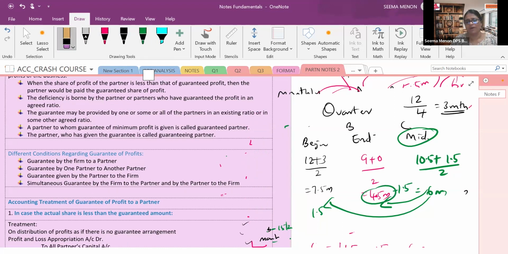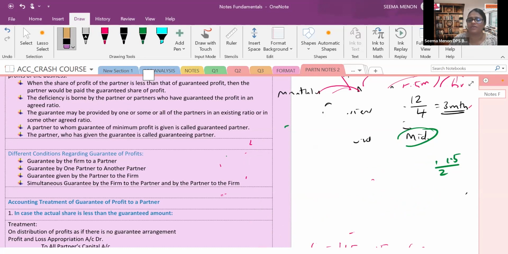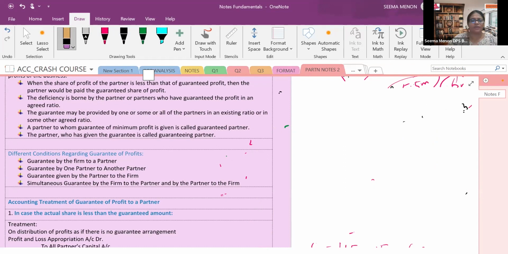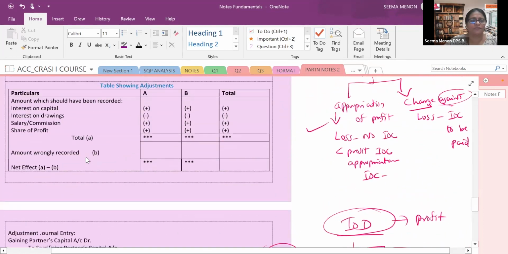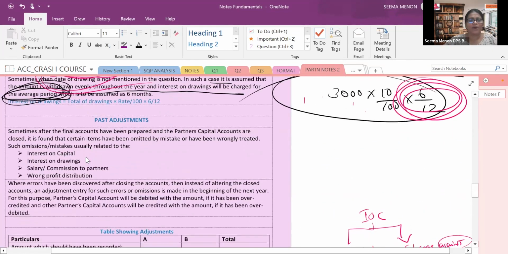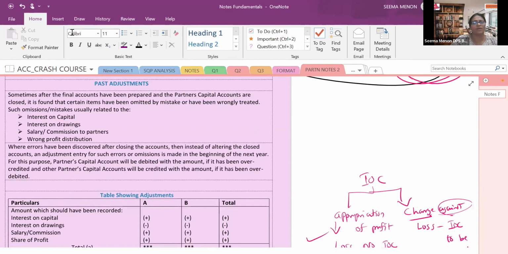Now we are moving ahead. We are moving to past adjustment. I will simply discuss the theory. There is not much theory here. Whatever theory we discussed yesterday, here it is now very easy to understand. We are discussing the past adjustment. Sometimes, what is happening?